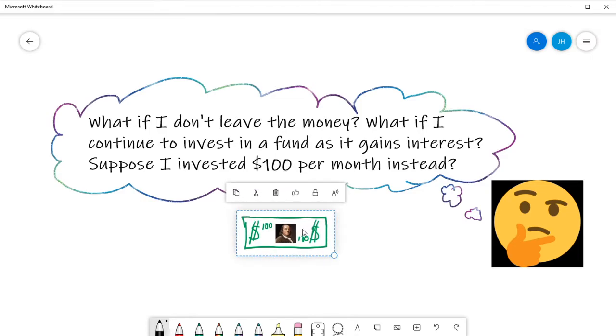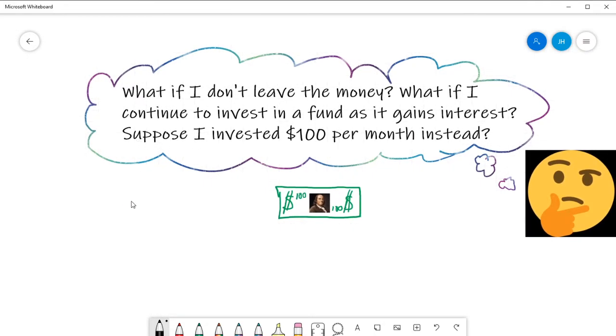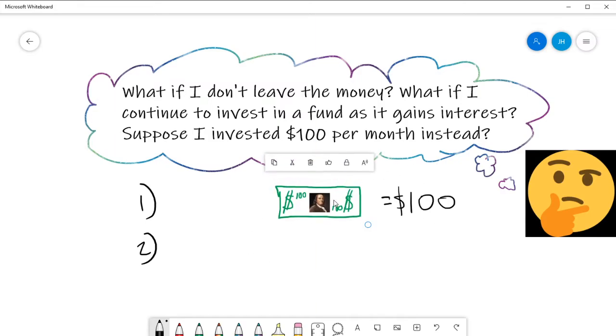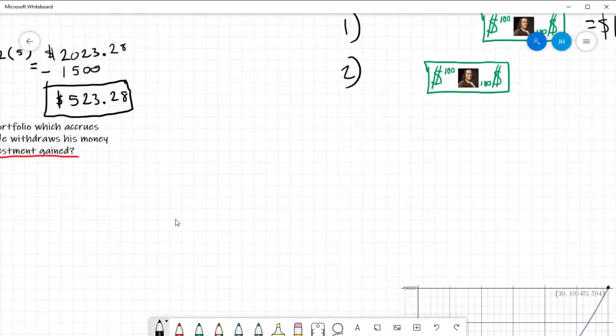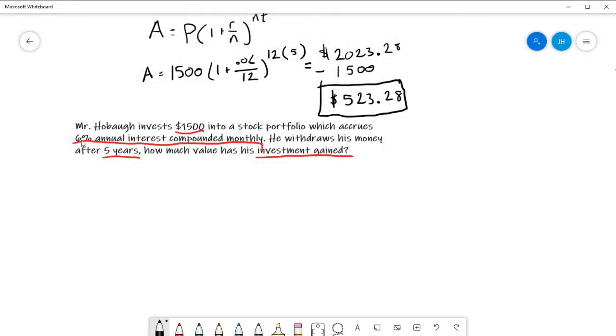So I throw this crisp $100 bill into my bank account, and after 1 month, you know how much money I have? I got $100, right? Because I put $100 in this month. Boom. Now what about the second month, right? Another month passes. My $100 is still in my bank account, correct? But it's going to gain that 6% annual interest compounded monthly.